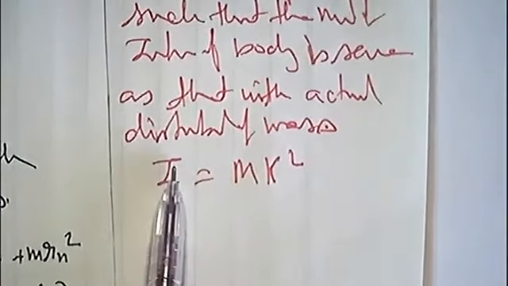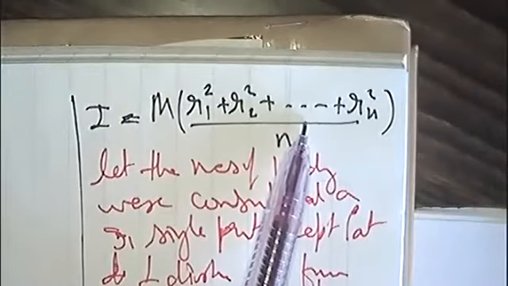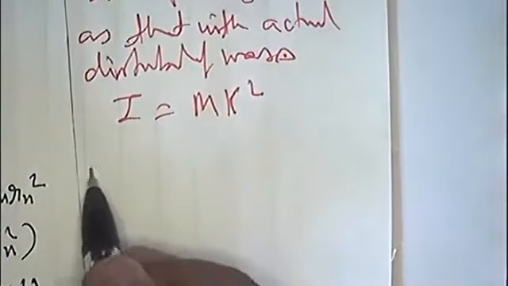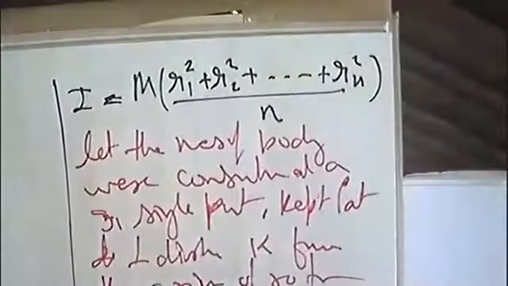Now this k is adjusted such that the moment of inertia is the same as the moment of inertia of the body with actual distribution of mass. So you can write mk square equals what?